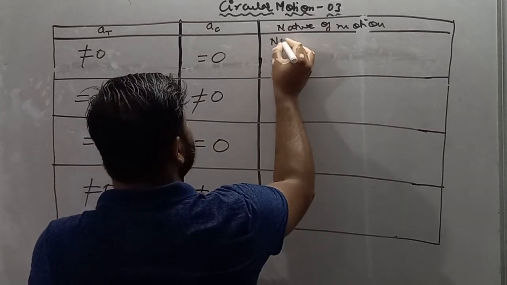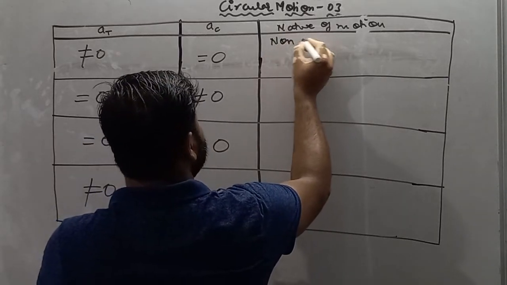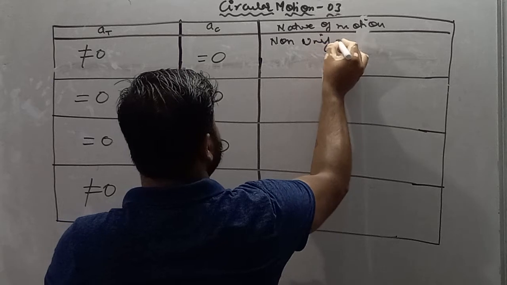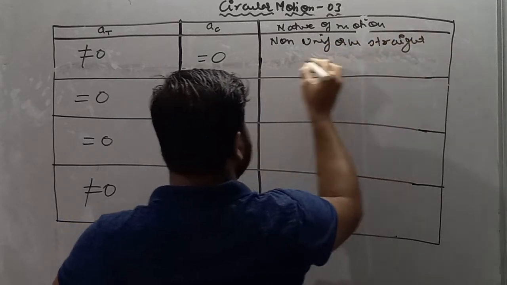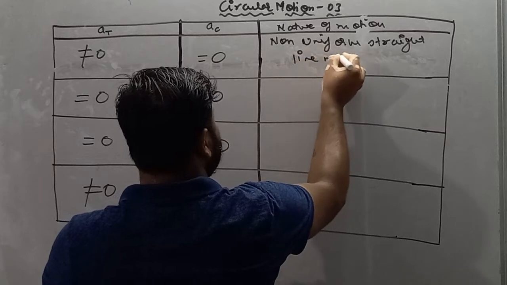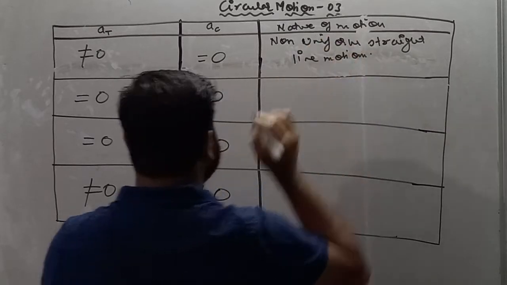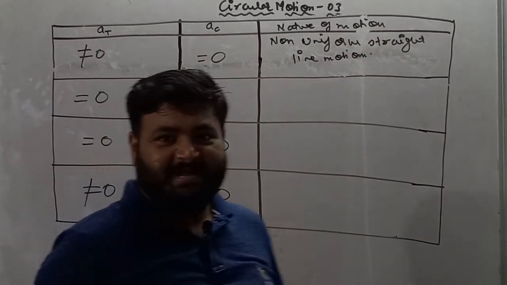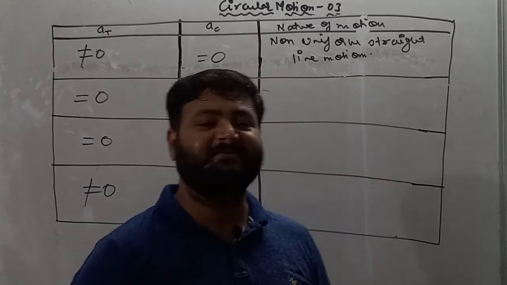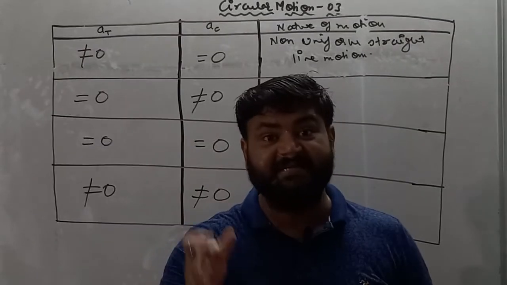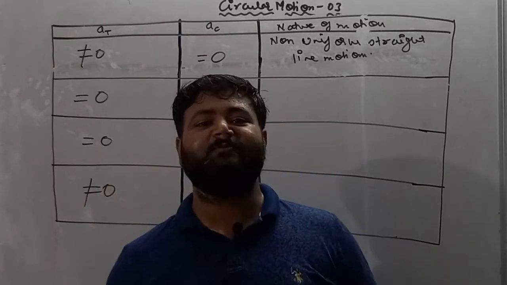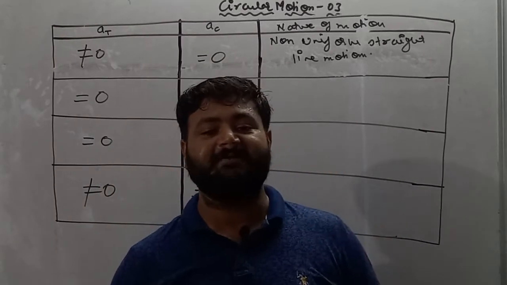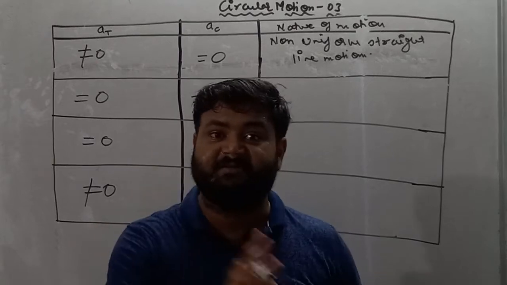It is non-uniform straight line motion, my dear student. Straight line motion, because centripetal acceleration is 0. And if centripetal acceleration is 0, it implies the particle is not moving in circular motion, because in circular motion at every instant of time the direction of velocity always changes.